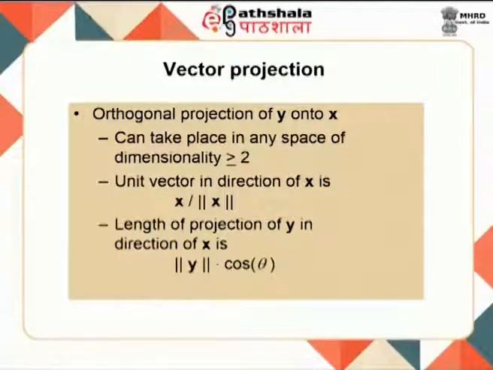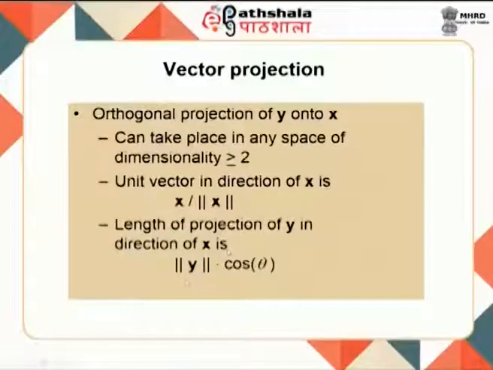Another aspect of vectors is the vector projection, where orthogonal projection of y onto x can take place in any space of dimensionality greater than or equal to 2. The unit vector in the direction of x is given by x divided by the modulus of x. The length of projection of y in the direction of x is given by the norm of y times cos theta.